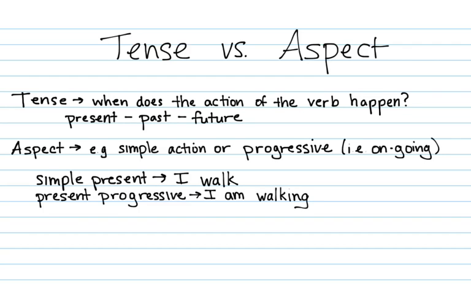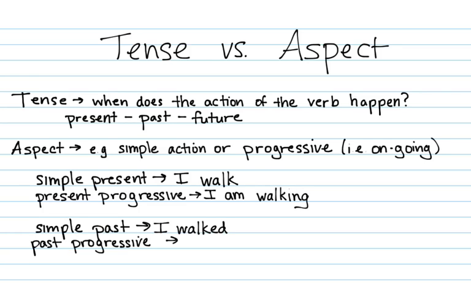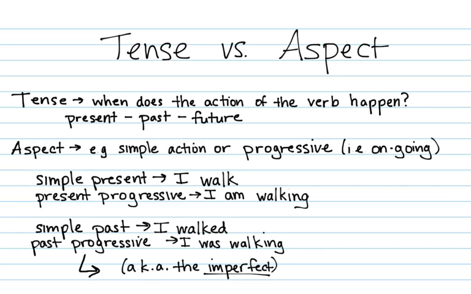Let's make the same contrast in past time. Simple action in the past in English is "I walked," as opposed to an ongoing action in the past, which is "I was walking." This is the past progressive. And in both English and Greek, the past progressive tense gets a special name, which is the imperfect. And in Greek, this is a special form as well. The imperfect tense is different from the aorist, which can be used to express the simple past.